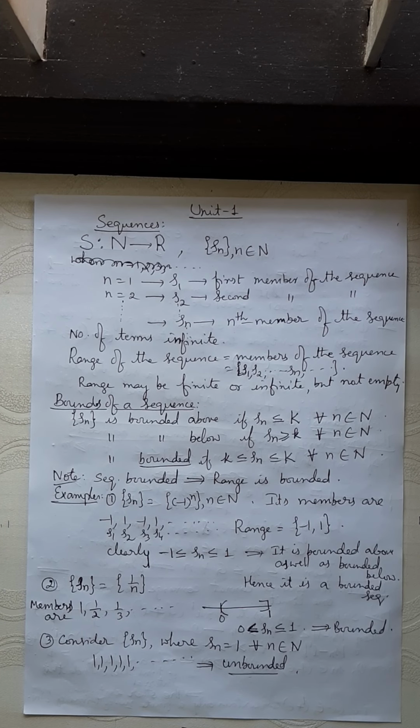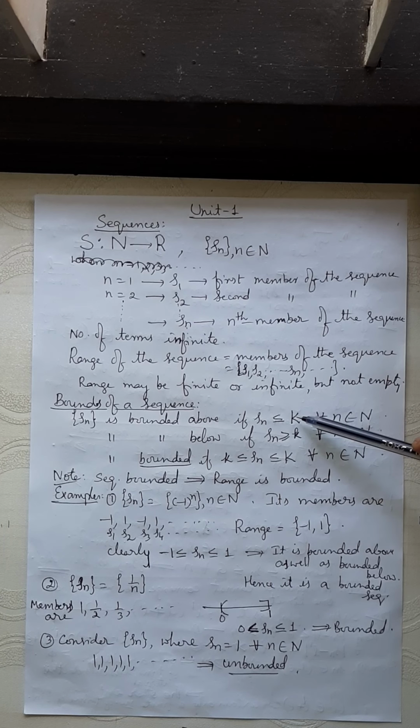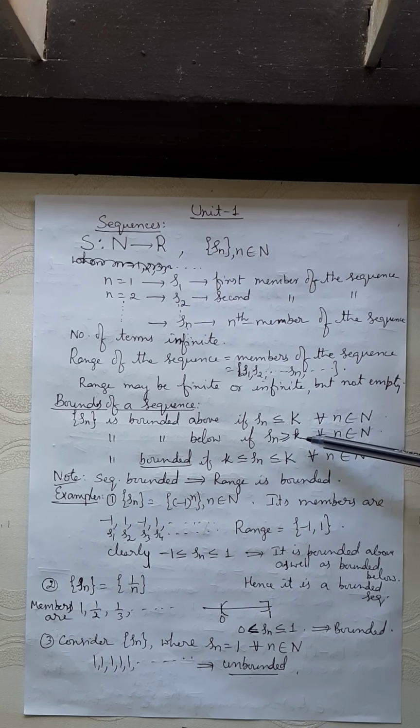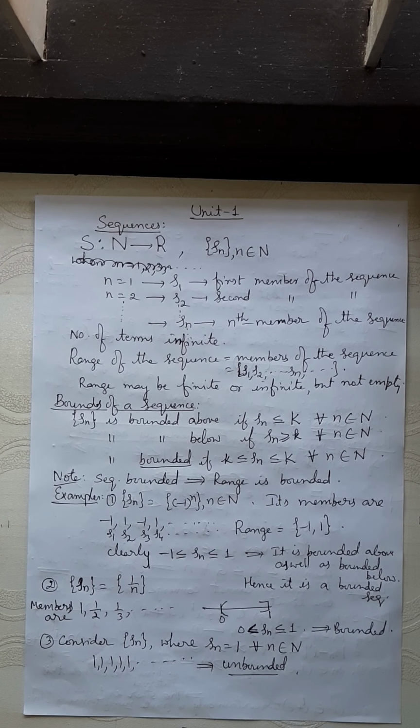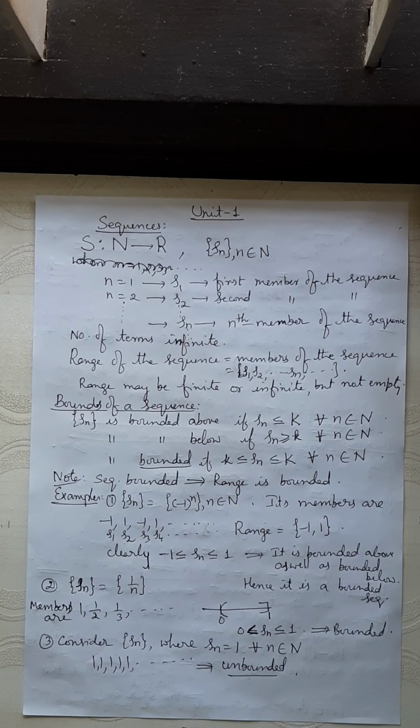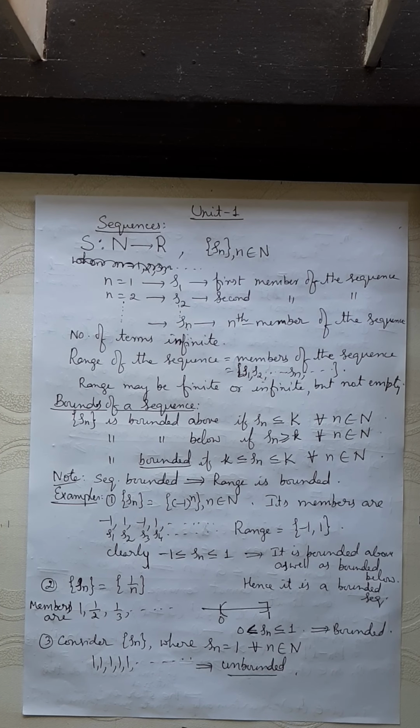If there is an upper bound, capital K is an upper bound. Bounded from above means upper bound. Bounded below means lower bound. If you have an upper bound as well as lower bound, then the sequence is said to be bounded. Understand? Bounded means bounded above as well as bounded below. So sequence bounded means its range is also bounded, because the number of terms in the sequence is the range. Range is nothing but members of the sequence. When the sequence is bounded, range is also bounded.